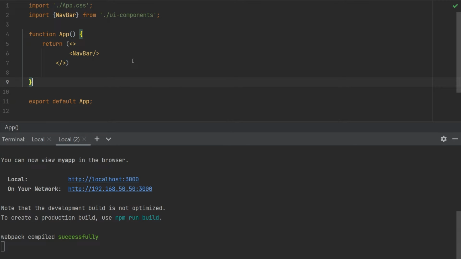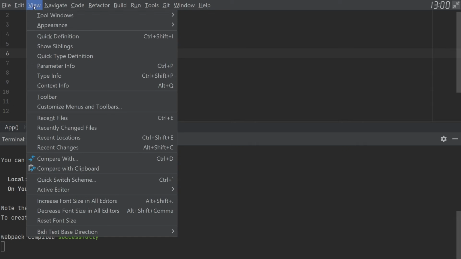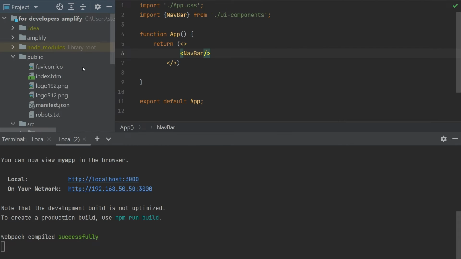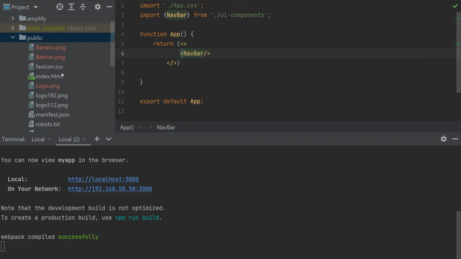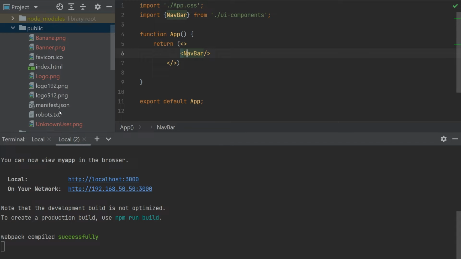Therefore, I would go to the code, and first of all, because I have the React application, I would upload the images into the public folder. So for example, all of the images which I'm using, like a logo, banner, and so on, I would upload this here and then reference it from the application. So I updated this and added some logo, banner, banana, unknown user. And for the navbar, I need the unknown user, which is a user on the right, and the logo.